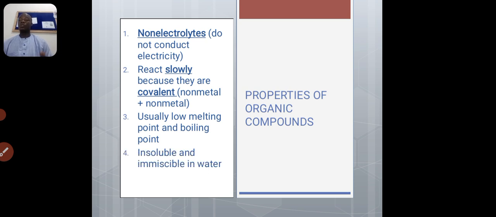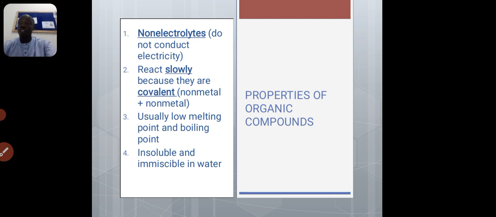And number four, they are insoluble and immiscible in water. If you take an organic compound like oil and put it in water, what will happen? You will see that the oil is usually at the top while water is at the bottom, indicating that water is higher in density compared to the organic compound. They always demarcate. Organic compounds are insoluble in water, but they are soluble in organic solvents like ether, ester, chloroform, and the rest.